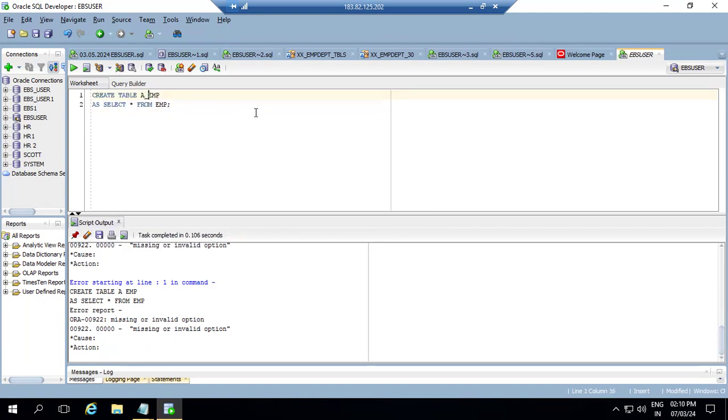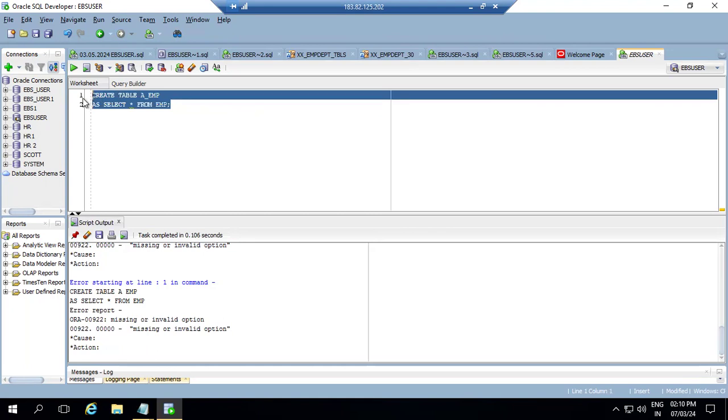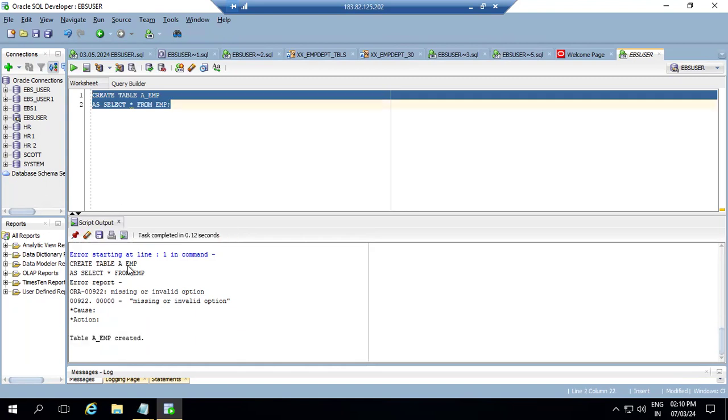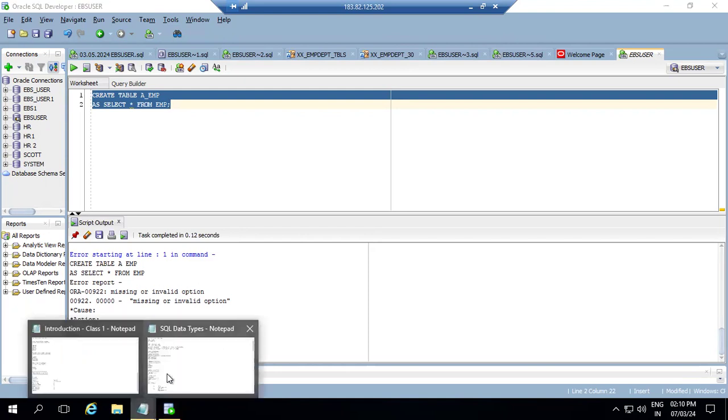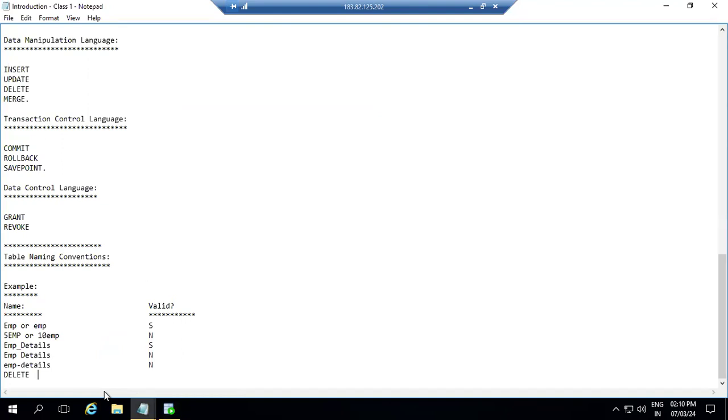Again, underscore. Now underscore is allowed, right? So create table A underscore EMP as select star from our EMP table over here. Now we can see table A underscore EMP created. So whatever we mentioned earlier is related to this table naming.